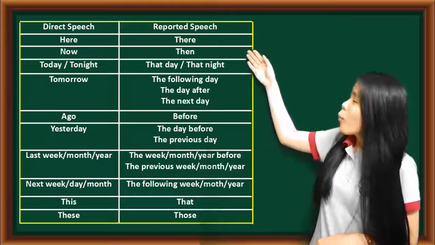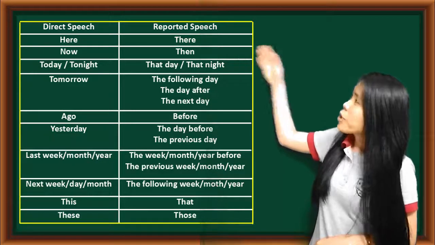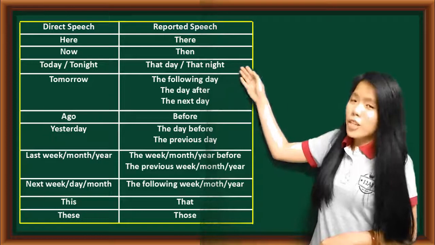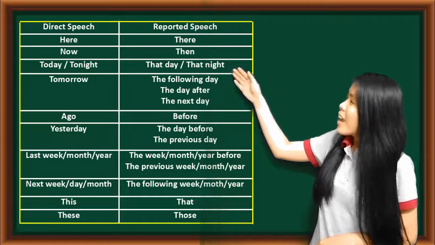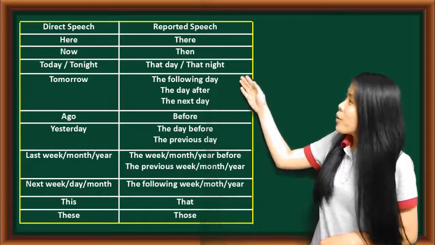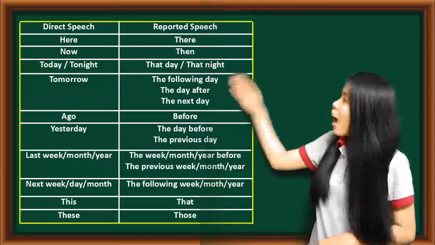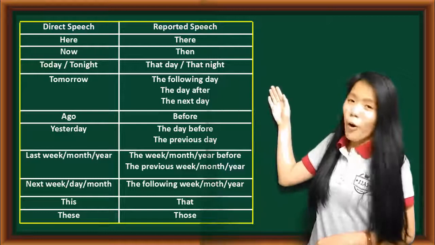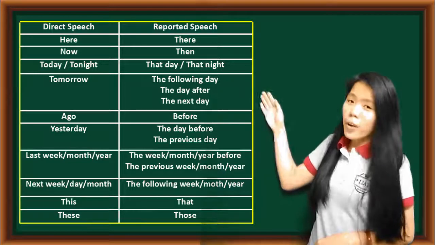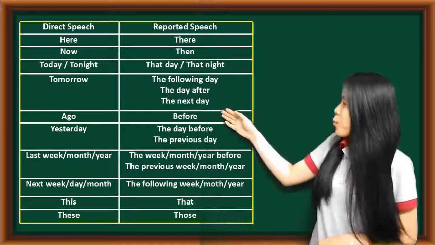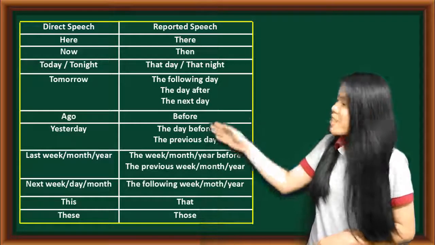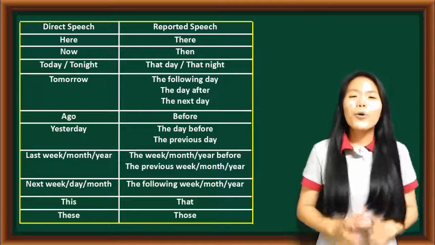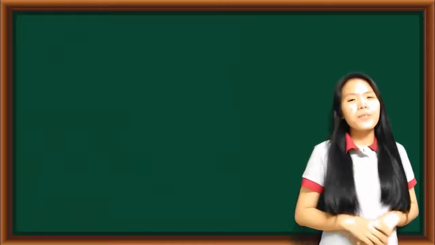If in direct speech we have the word here, it will change into there in reported speech. Now will change into then. Today, that day. Tomorrow, the following day. Ago, before. Yesterday, the day before. Last week, the week before. Next week, the following week. This, that; these, those.